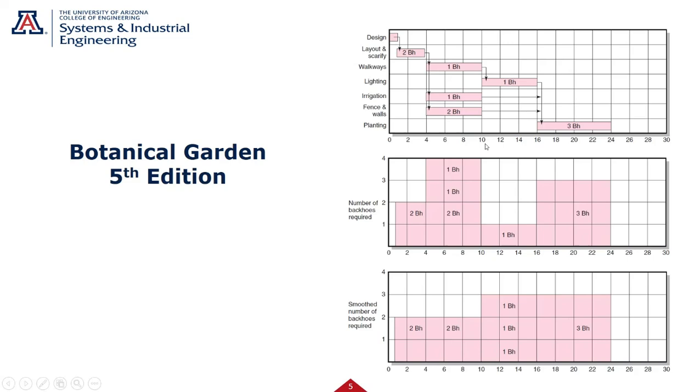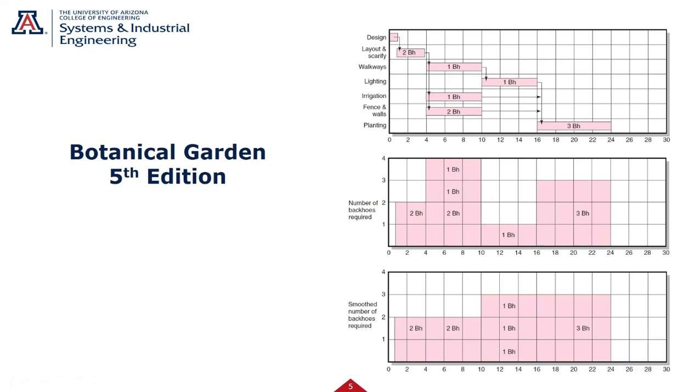Just by simply using up my slack and leveling resources. Now, version 5 actually had a little error here. If you look at this, they moved these two single backhoes, okay, and kept this double backhoe.